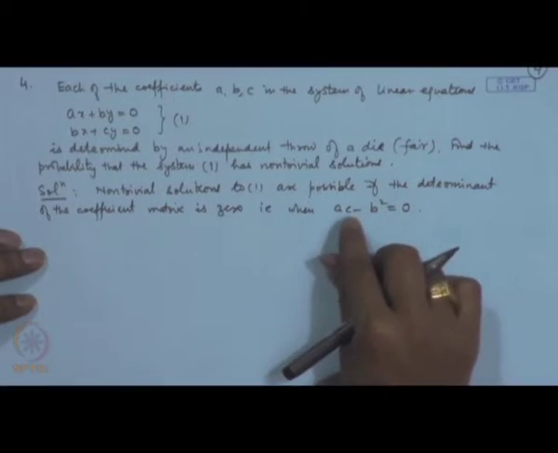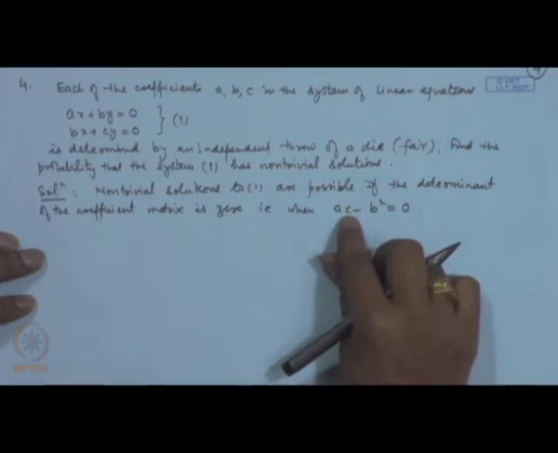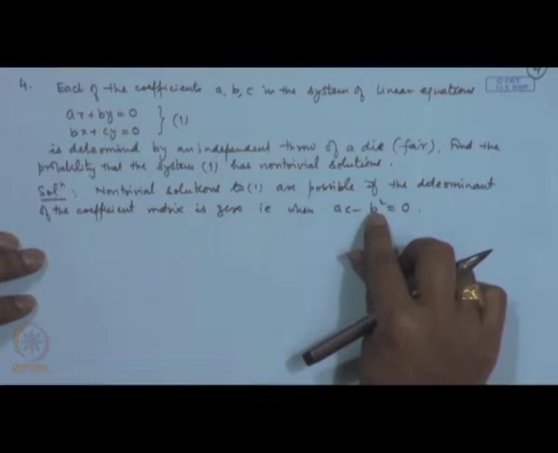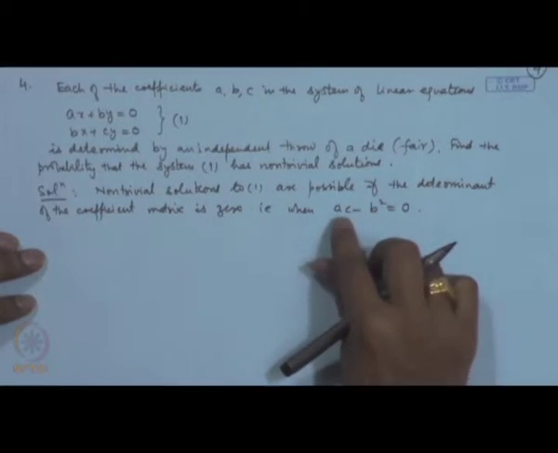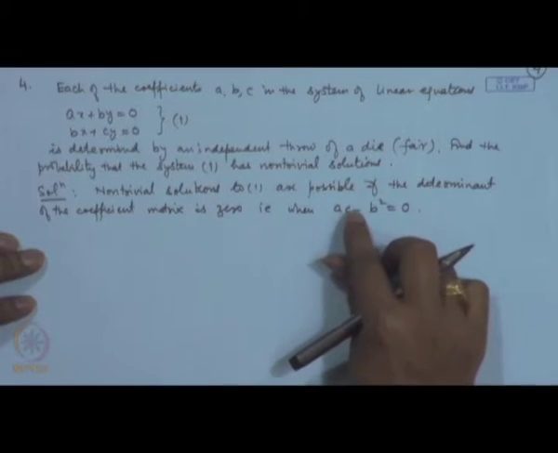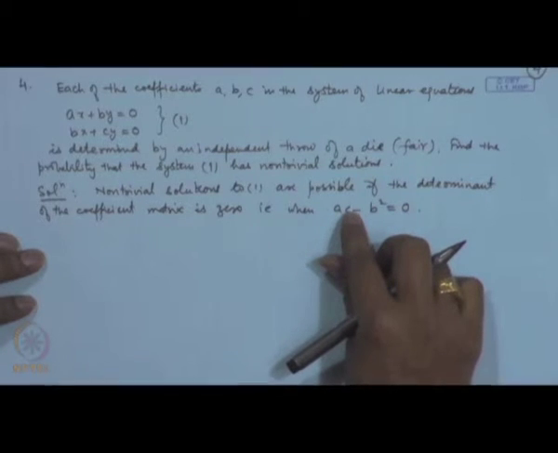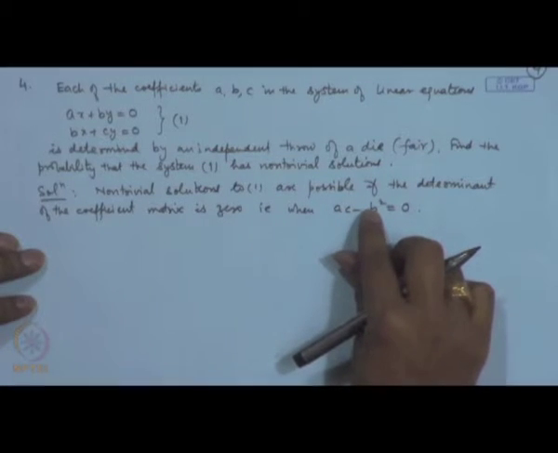Now, that would give us only possibility that A and C should also be 1. Suppose I say B is equal to 2. If B is equal to 2, then B square is equal to 4. Then if A and C are 2, 2, then A into C will become 4. At the same time, if A is equal to 1, C is equal to 4, or A is equal to 4, C is equal to 1, then also AC will become 4. That means AC is equal to B square.